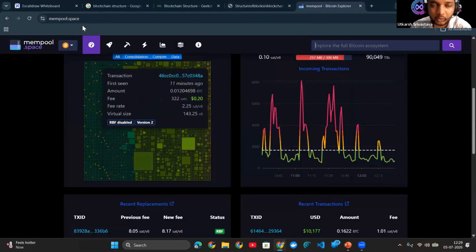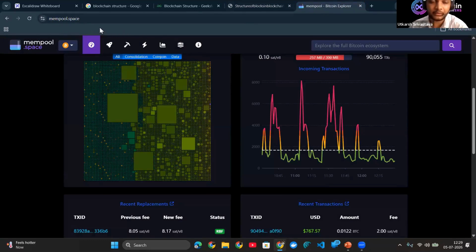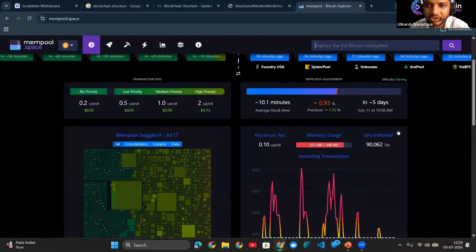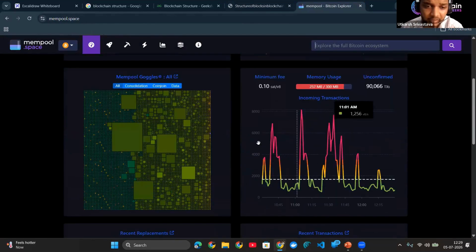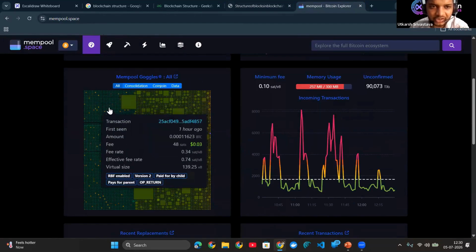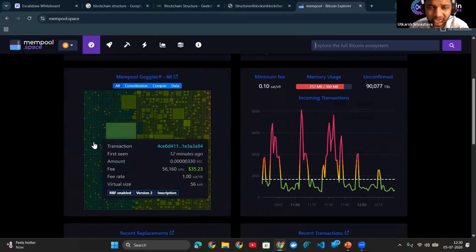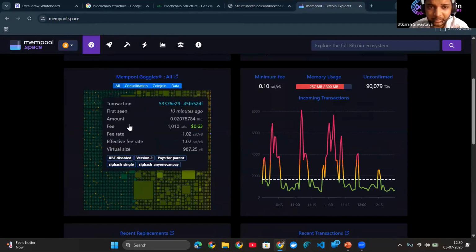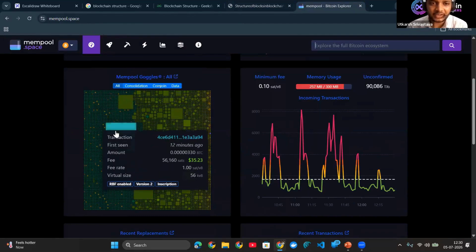This is the Bitcoin blockchain explorer, where, as I've already told you, blockchain is transparent. So all the transactions which are happening, you can see here. This is the real structure of a complete block. You can see the small dots. Some dots are small, some are a little bigger, and some are even bigger. So these are the transactions.